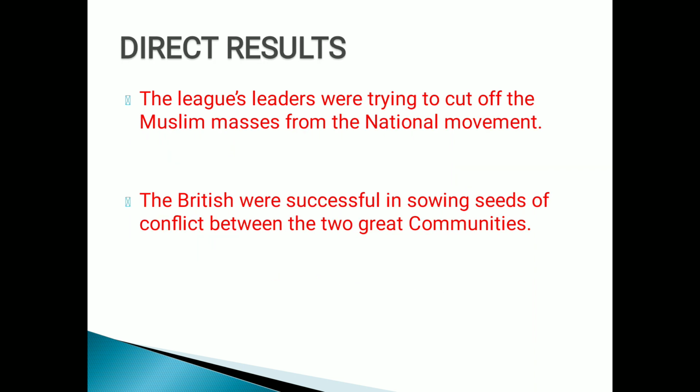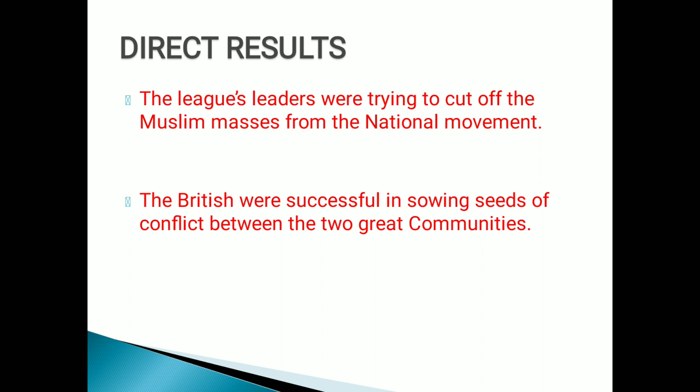Now, come on to the direct results of the Muslim League. The League leaders were trying to cut off the Muslim masses from the national movement, and here the result was what, class? The result was, at last, what the Britishers thought, what the Britishers had devised and planned. They were quite successful till the end. That means the League leaders were trying to cut off the Muslim masses from the national movement. Next, the Britishers were successful in sowing seeds of conflict between the two great communities, Hindus and Muslims, children.